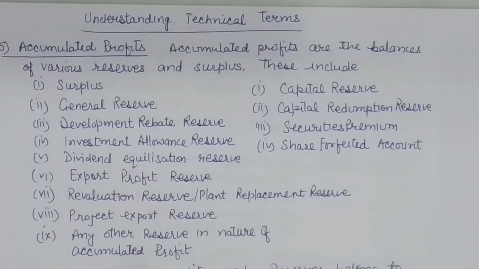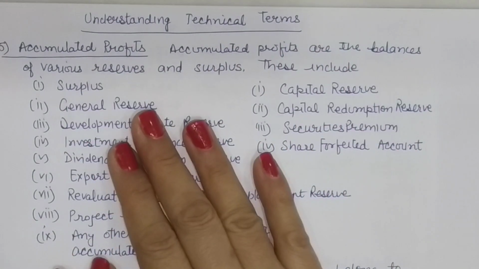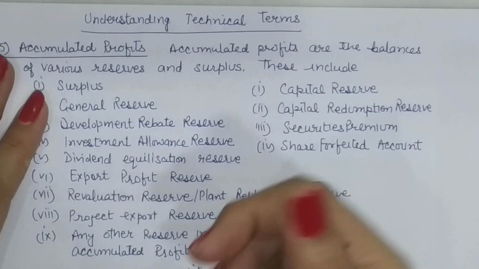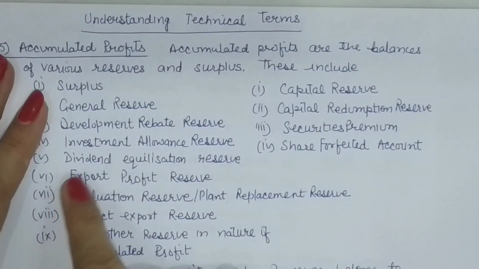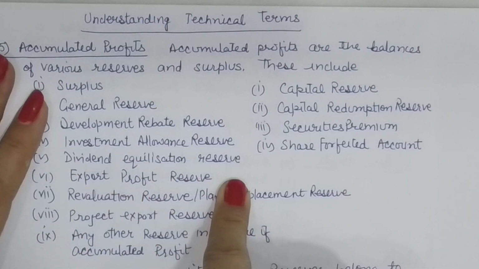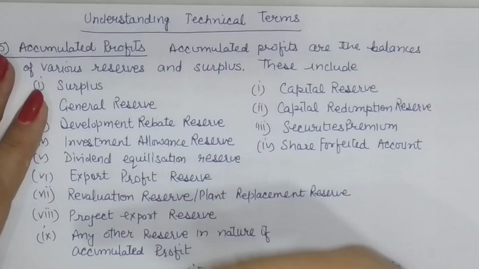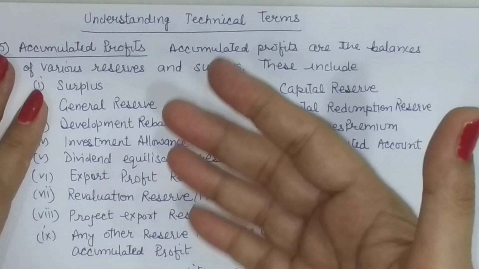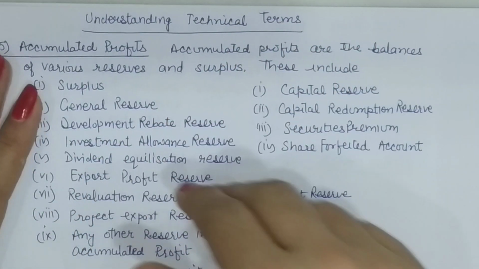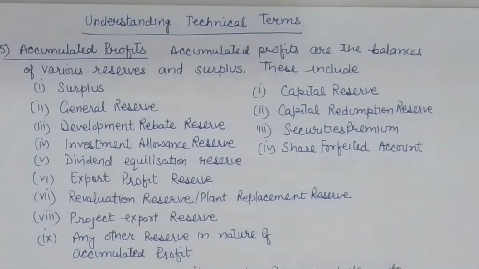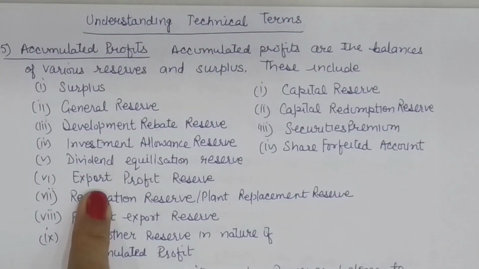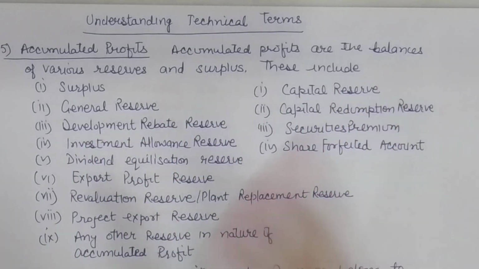Now the important point here is that these reserves are created out of transfers of profits to these reserves. They may bear a different name, like dividend equalization reserve. This reserve is maintained so that a company is in a position to pay dividends regularly. So in some years when the company is having more profits, they put money in this reserve, and later in other years when they are not having enough profits, they can utilize this reserve to give the dividend. So the nature of this reserve is still that it is a part of profits.